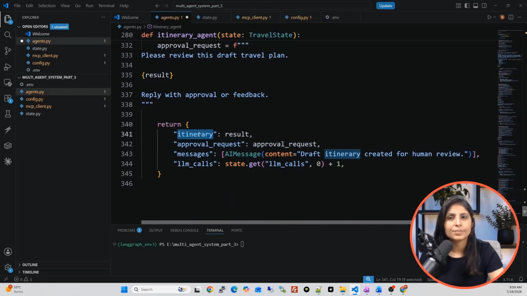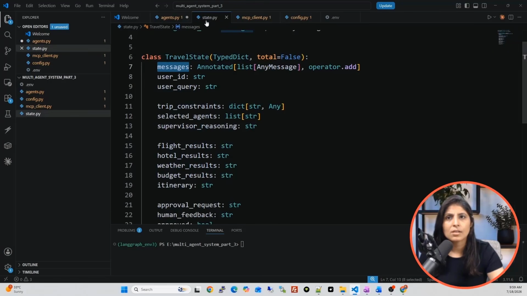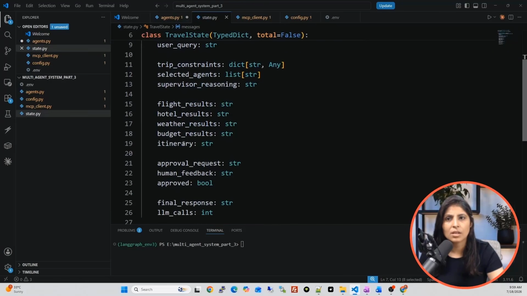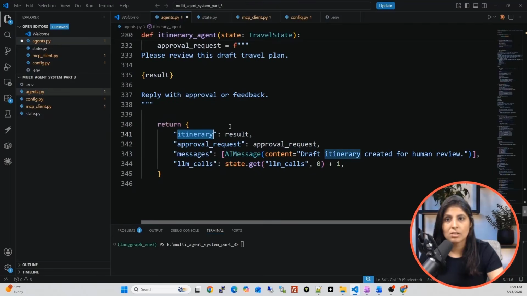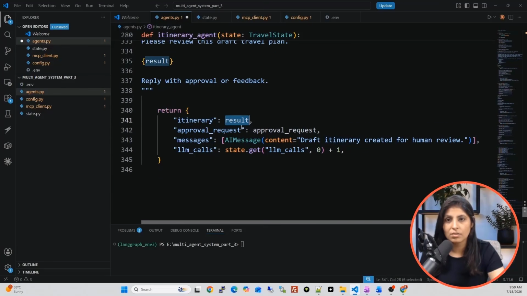In itinerary, what is this itinerary? Itinerary is a key in the state, the travel state. See, itinerary. Over here, I told you the draft which the itinerary agent will create before human approval will be stored in it. So that is the part which we are doing over here. The itinerary key will have the draft itinerary.